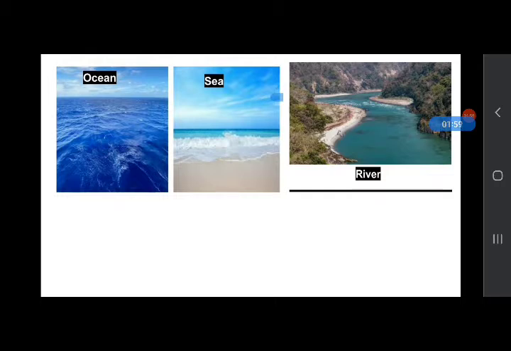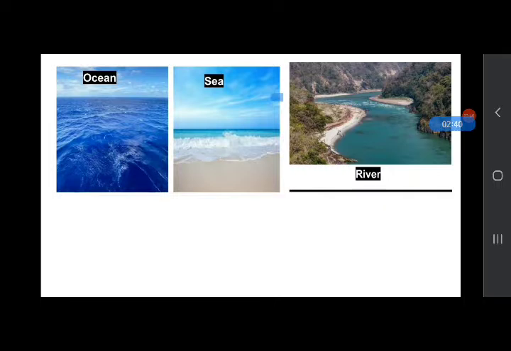And how are they different? A pond is a small water body surrounded by land on all sides. But a lake is bigger than a pond. This is the difference. One more difference is that lakes can have either fresh water or salt water. But a pond is a small fresh water body, while a lake can have fresh water and salt water also.